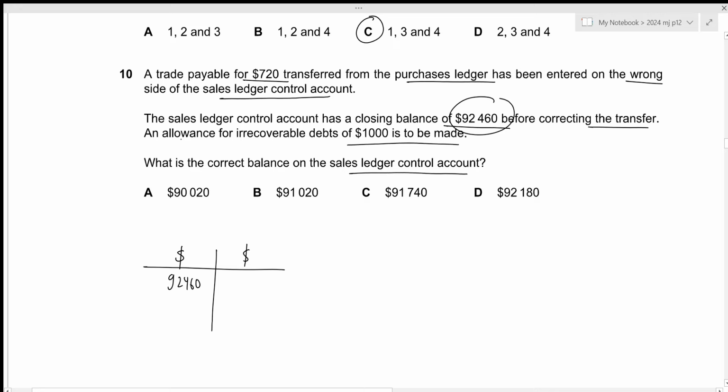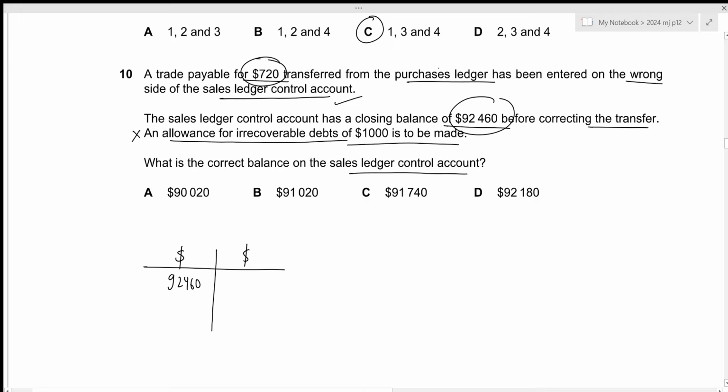We have been given some information regarding allowance for irrecoverable debts, but remember that within the sales ledger control account, we only include the irrecoverable debts, not the allowance for irrecoverable debts. So we can completely ignore this for now. Let's focus on the transfer. A trade payable for 720 was transferred from the purchases ledger, and it had been entered on the wrong side of the sales ledger control account.